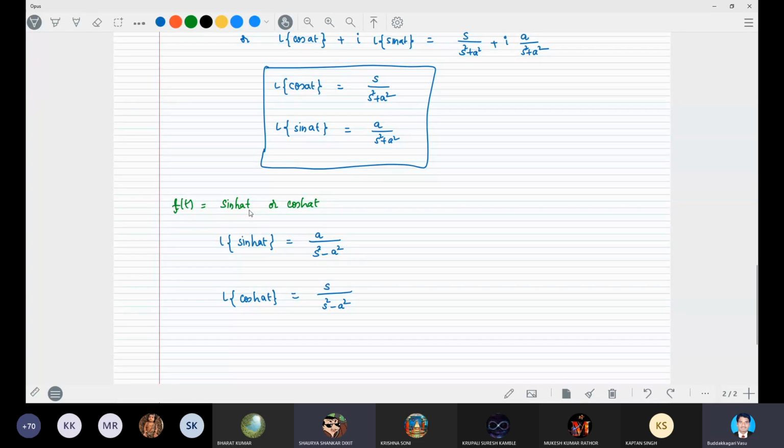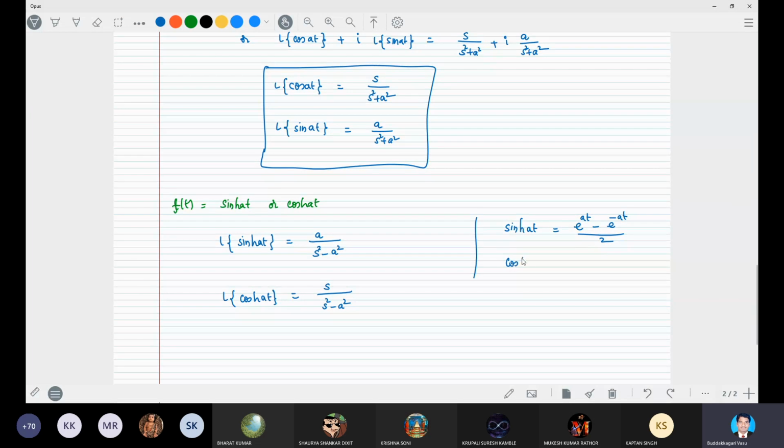Sinh at is e power at minus e power minus at by 2.